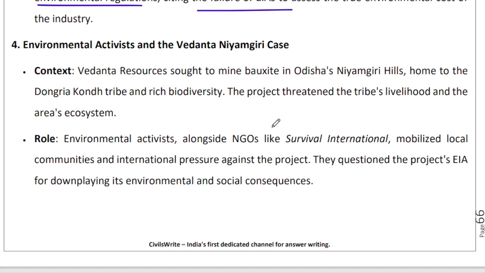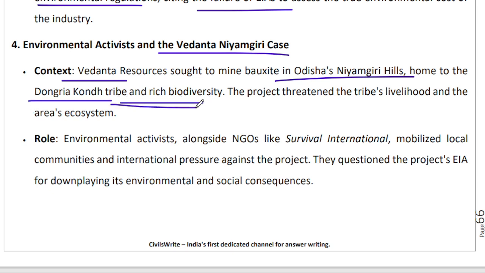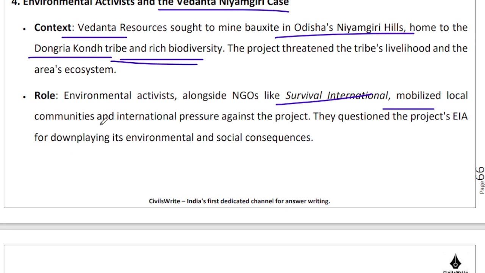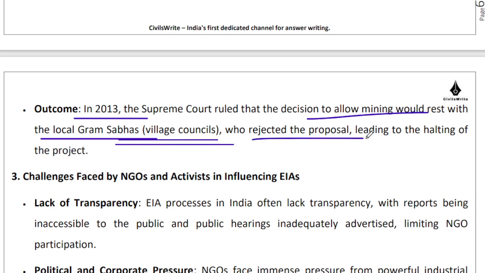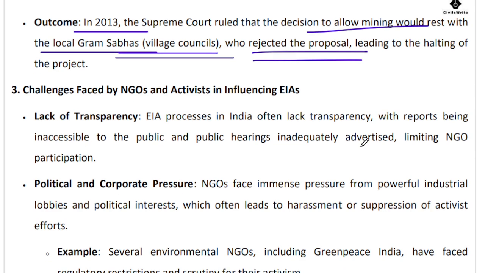Okay. Environmental activists and the Vedanta Niyamgiri case. So Vedanta Resources wanted to mine bauxite in Odisha's Niyamgiri hills, which were home to the Dongaria Kond tribe and were extremely rich in biodiversity. Right. So environmental activists and NGOs like Survival International mobilized the local communities and created an international pressure against this project. Right. With the ultimate outcome being that in 2013, the Supreme Court ruled that the decision to allow mining would rest with the local Gram Sabhas, village councils, and the village councils rejected the proposal. So this project needs to be halted.